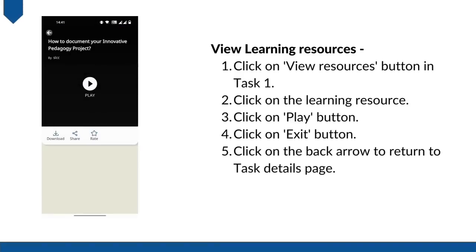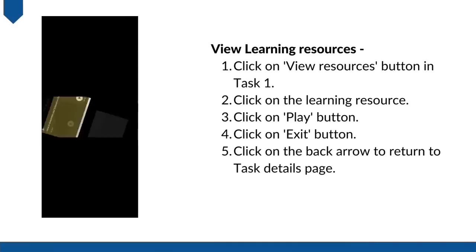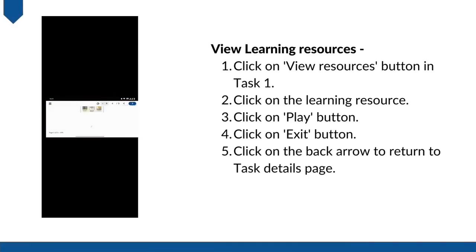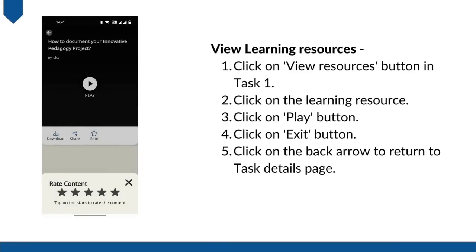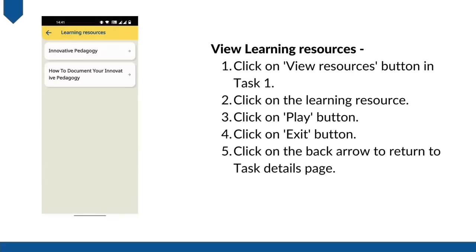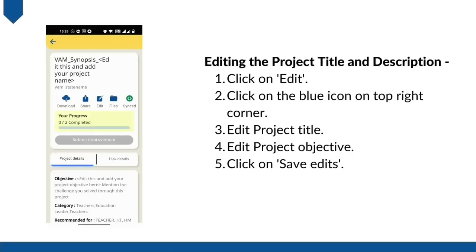A new screen will appear. You will see a play button. Click on it to watch or read the learning resource. Once you read the resource, click on the exit button that appears. After this, click on the back arrow to go back to the resources list. You can follow the same steps to read the other resources. Once you are done with both the resources, you can click on the back arrow again.